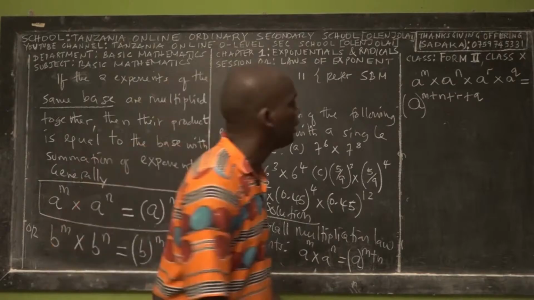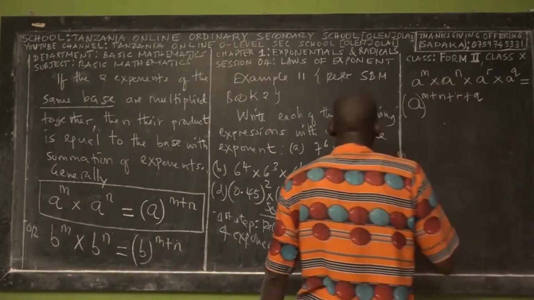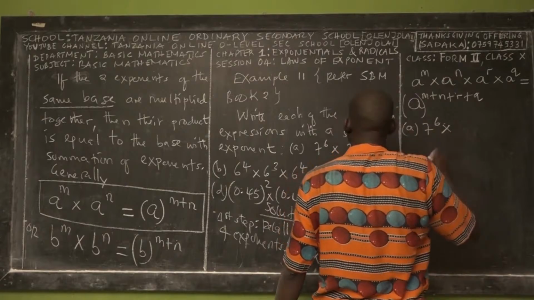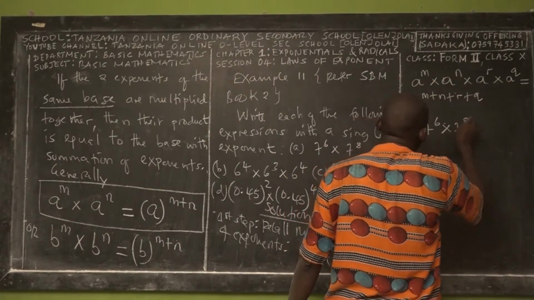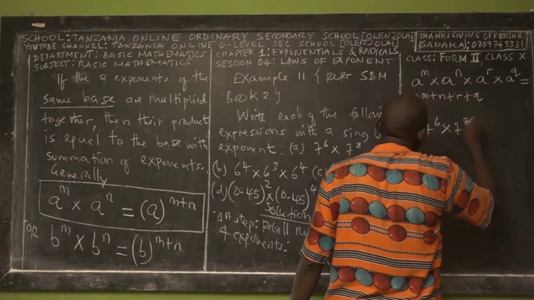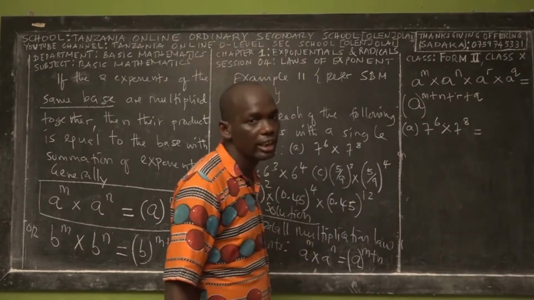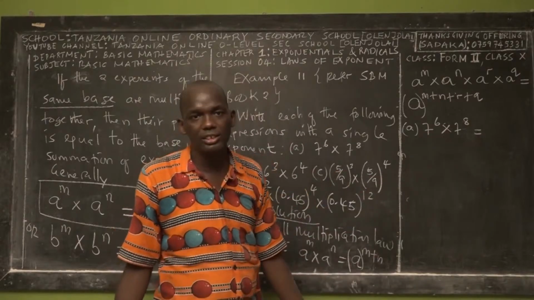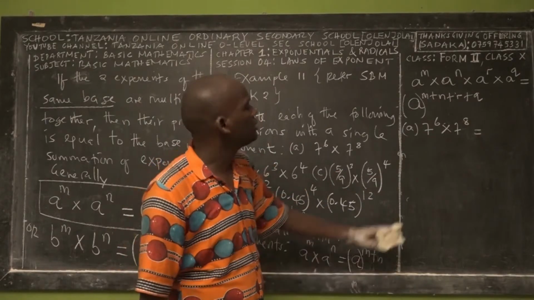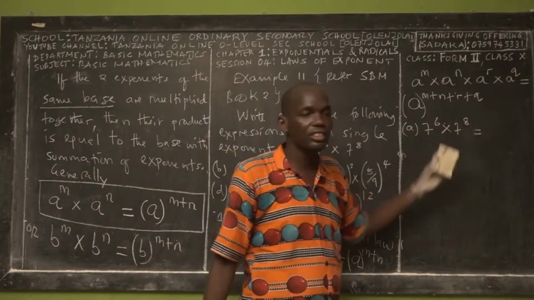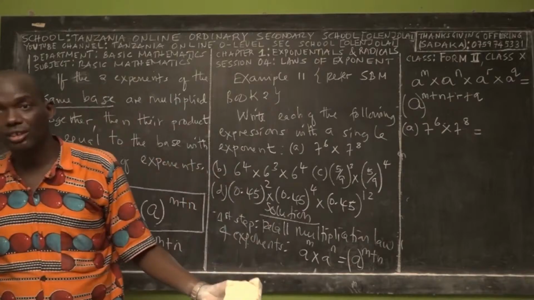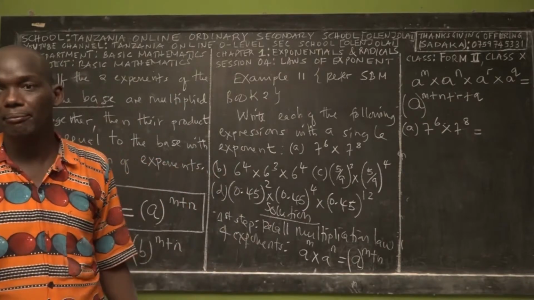All right? Yes. So Roman A, what are we given? We're given 7 power 6 times 7 power 8. How many exponents are there? 2. Okay. What is their base? 7. They have the same base? Yes. And then the exponents are what? 6 and 8. Yeah. So the exponents may either be the same or different, but the base should be the same. Right? Yes.